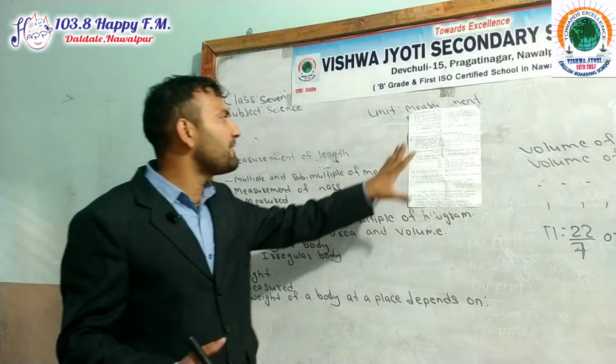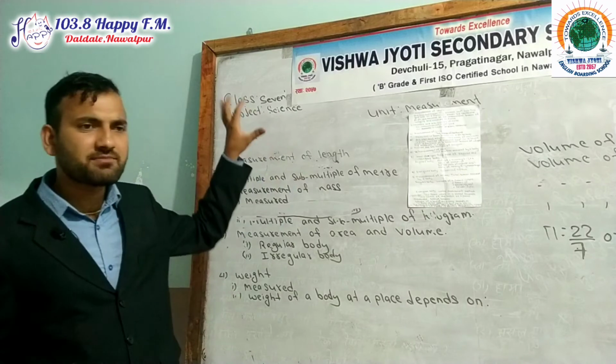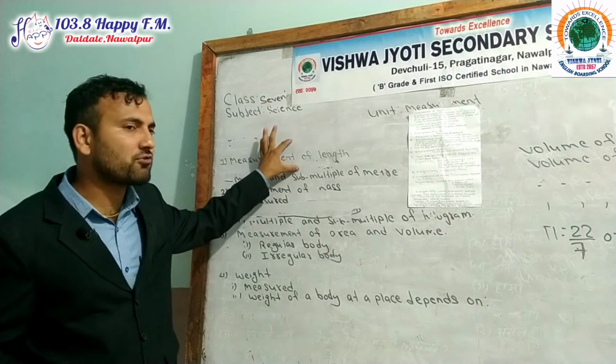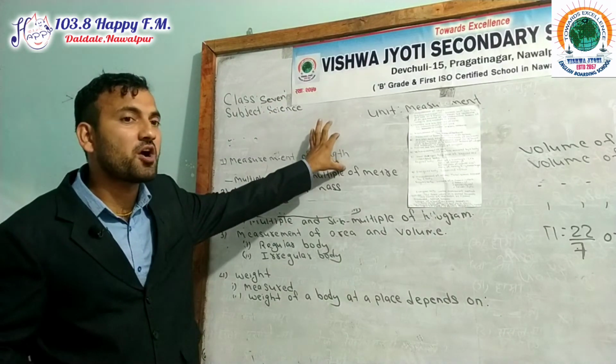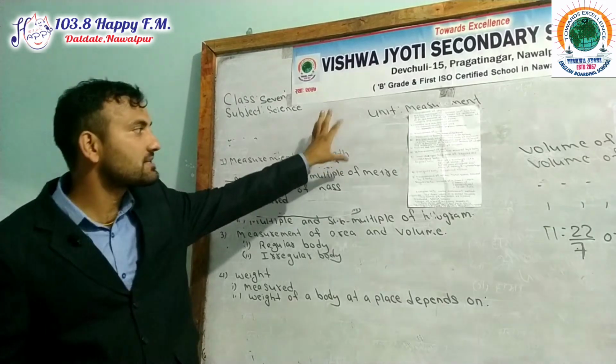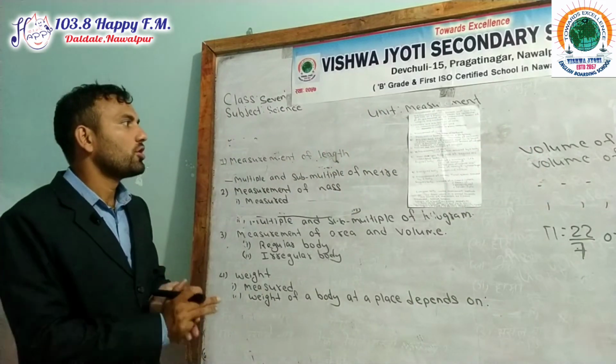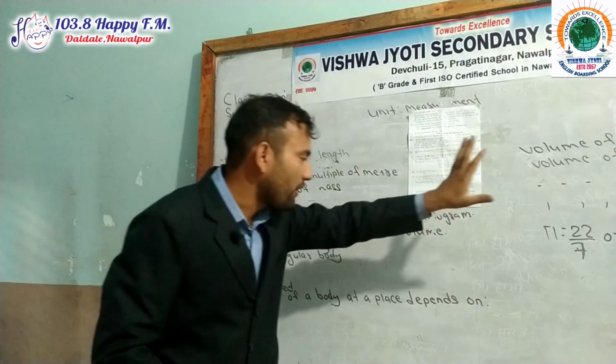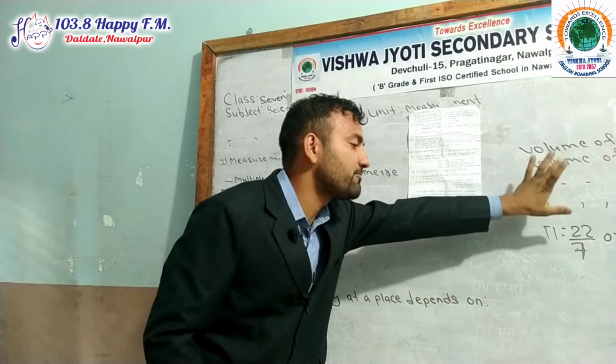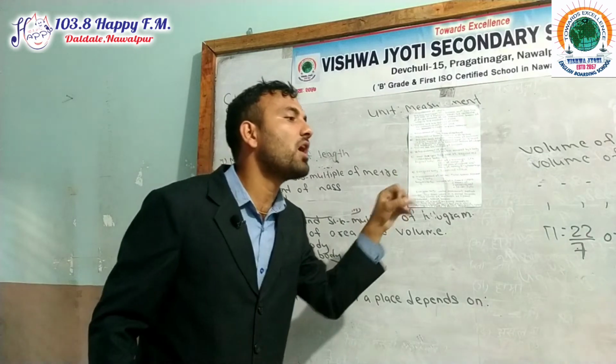What is the difference between mass and weight? The amount of matter contained in a body is known as mass. Weight means the force with which a body is pulled towards the center of the earth or planet.